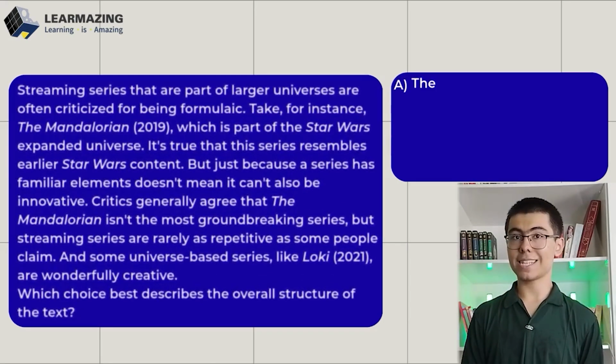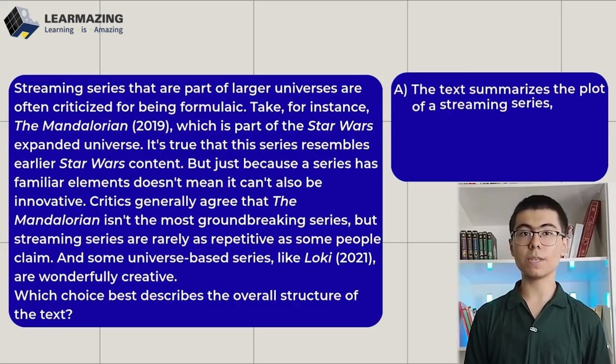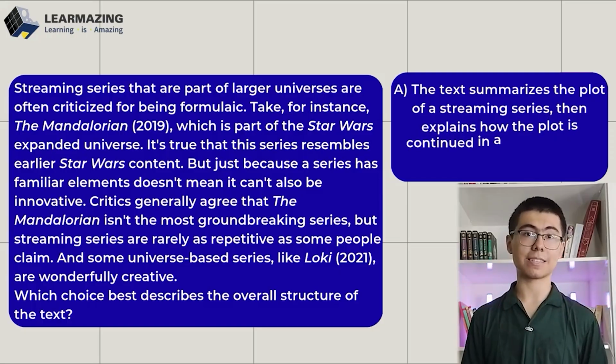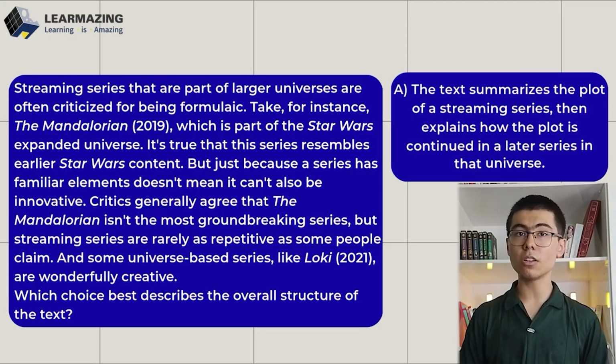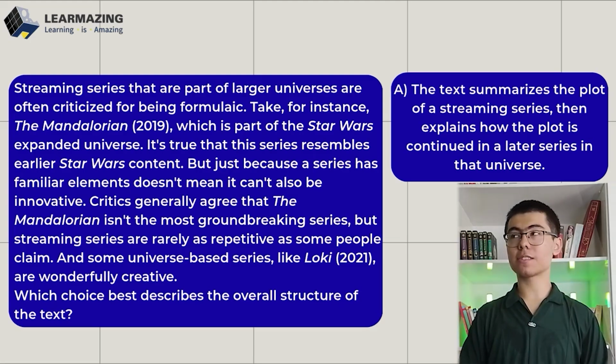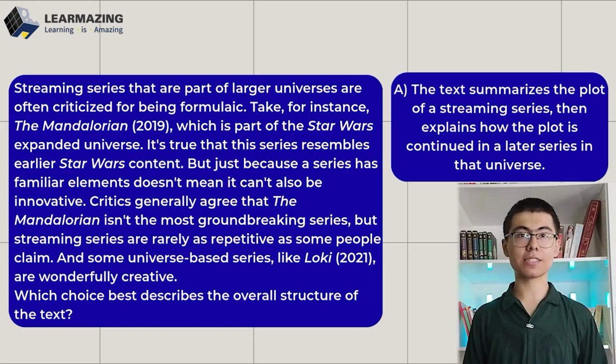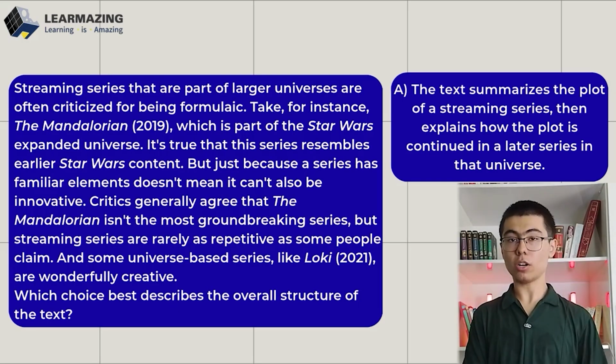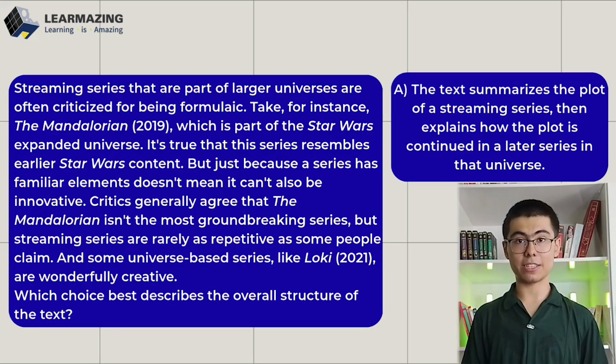Choice A: The text summarizes the plot of a streaming series, then explains how the plot is continued in a later series in that universe. Well, we don't really have a plot summary here. We didn't get any story details. There's no timeline. There's just commentary on whether the shows feel repetitive or not. So we can eliminate this choice.